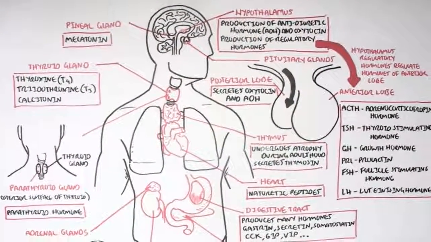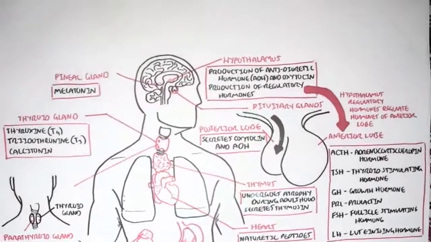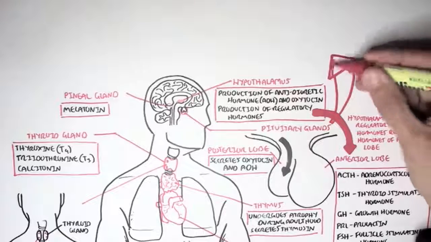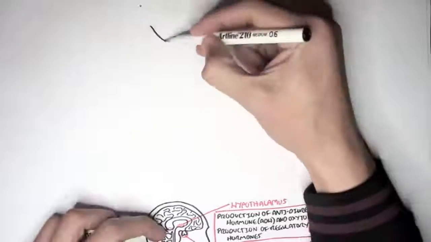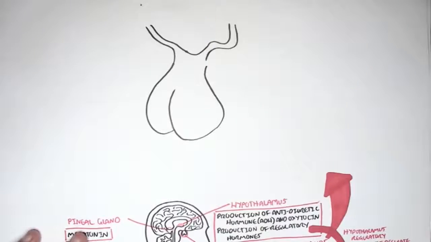Okay, so those were the main hormones that were secreted by the main endocrine tissue or endocrine glands. But I'd like to concentrate and look in more detail at the pituitary gland, which is a very important endocrine gland because, for one, it secretes a lot of hormones, and two, it secretes hormones that regulate or stimulate the secretion of other hormones from other endocrine tissue, if that makes any sense. So let's have a closer look at the pituitary gland. The pituitary gland is located within the brain, and an easy way to remember this is it's located sort of below the hypothalamus.